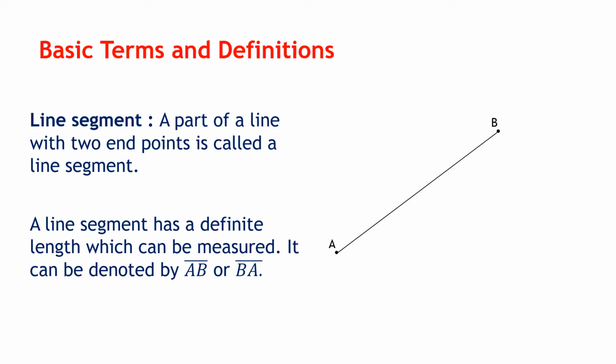Now you can see, because it terminates on both sides, it has got a definite length and hence it can be measured. So you can measure a line segment. How can you denote it? If you move from A to B, one endpoint to another, or from B to A, it is one and the same. So the line segment can also be called AB or BA. So we have seen from the line three parts: a line, a ray, and a line segment.